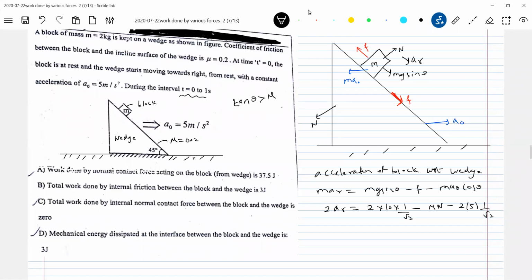What about the normal contact? Separately we'll calculate the normal contact. Normal contact N minus mg cos theta, I'm writing in the top corner, minus M A naught sin theta equals 0.